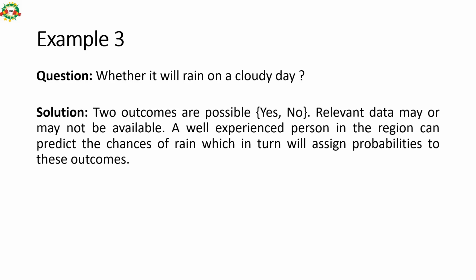Whether it will rain on a cloudy day or not? What is the probability? Say somebody asks you whether it will rain today or not. So two outcomes are possible. It will rain, yes. It will not rain, no. Relevant data may or may not be available. A well-experienced person in the region can predict the chances of rain, and in turn will assign probability to these outcomes. So one specialist may say 50% chances, another specialist may say 55% chances. That is based on their experience.